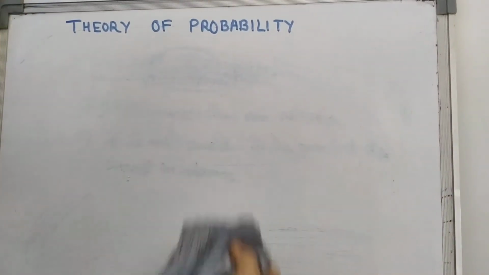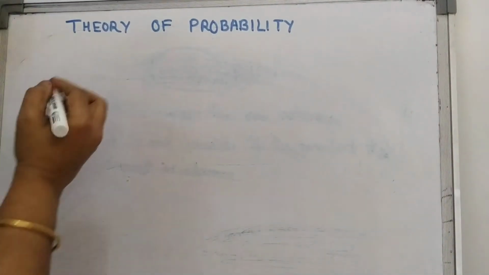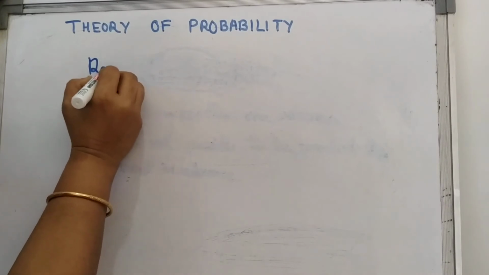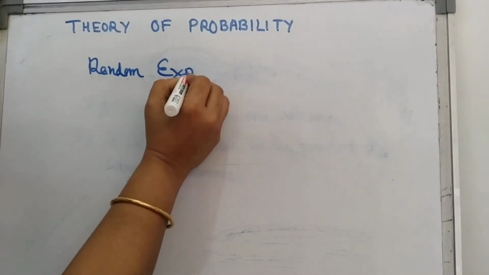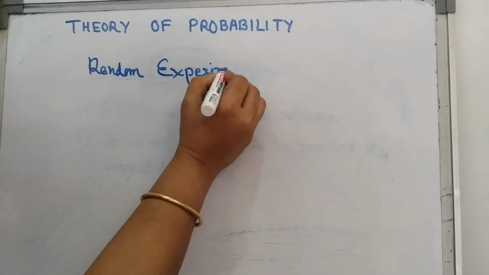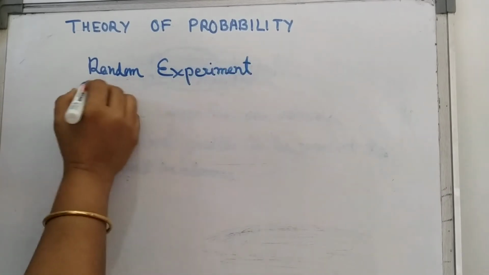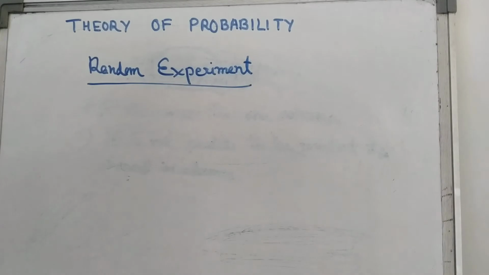Now before starting this chapter, let us know what is a random experiment. You know experiment, what is experiment? In our day-to-day life, we perform many activities which have a fixed result no matter how many times they are repeated.